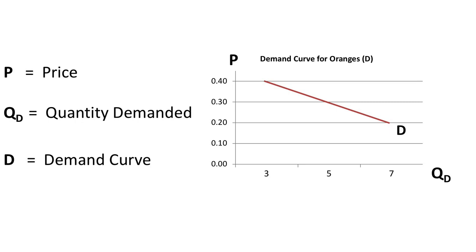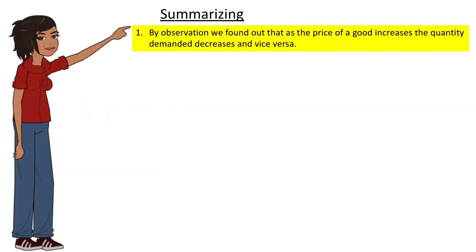Well, we symbolize the vertical axis where we measure the prices of oranges with the letter P, which comes out of the price, while the horizontal axis, where we measure the quantities of oranges, we symbolize it with QD or plain Q, which comes out of the quantity demanded. Lastly, we symbolize the demand curve with the letter D, which comes out of the demand.